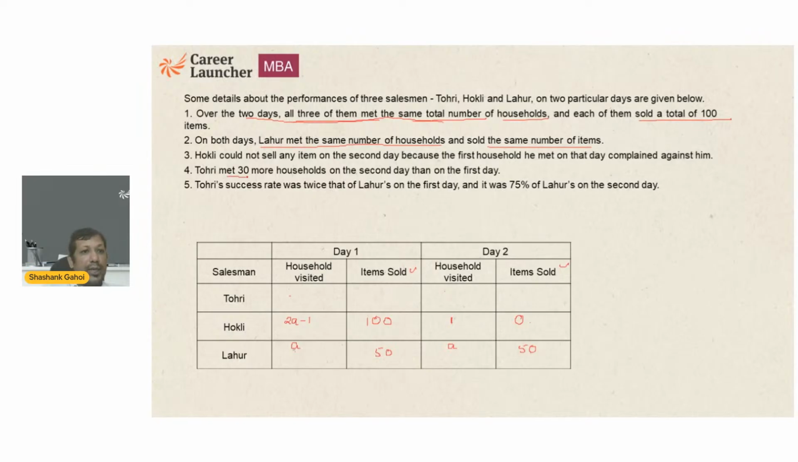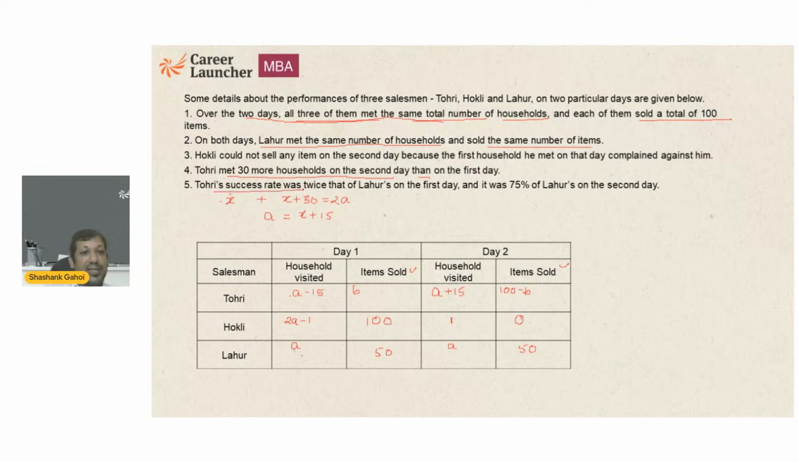Now, T met 30 more households on the second day than the first day. So on the first day he is meeting x households, and on the second day he is meeting x plus 30 households. The total number of households he is meeting is 2x plus 30, and that is equal to 2A, because everyone is meeting an equal number of households. So this gives us A is equal to x plus 15. So x comes out to be A minus 15 on the first day, and on the second day, x plus 30 gives us A plus 15. Now the number of items sold are b, and the number of items sold are 100 minus b.